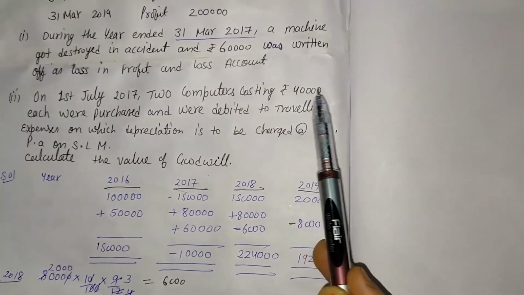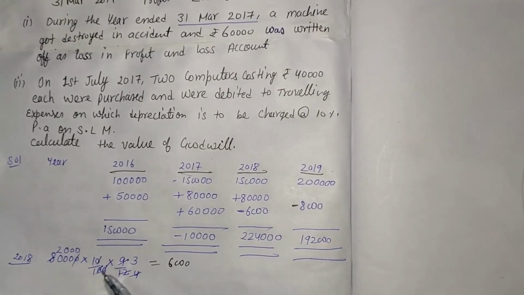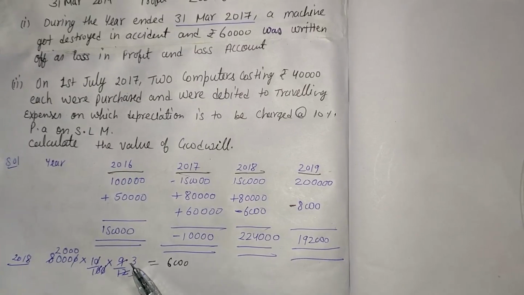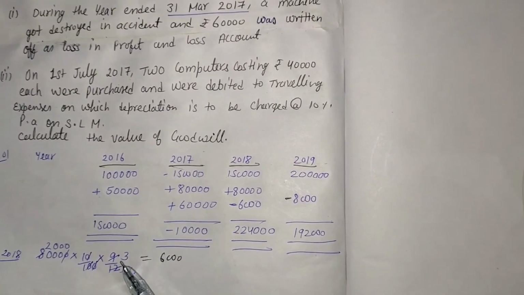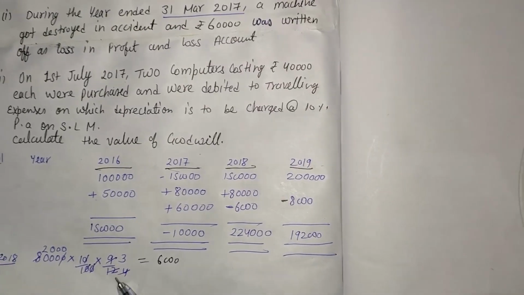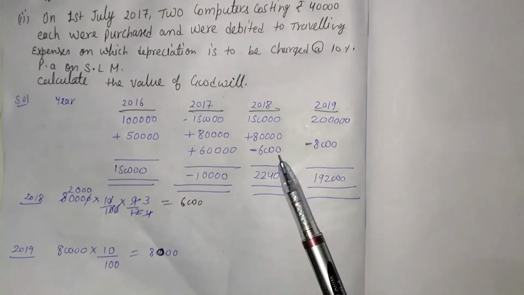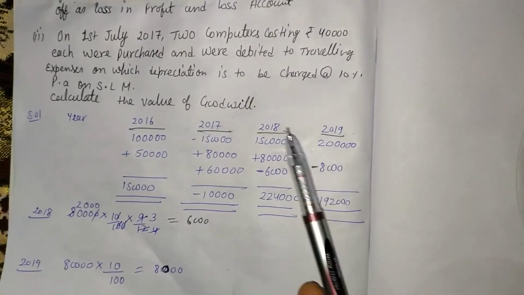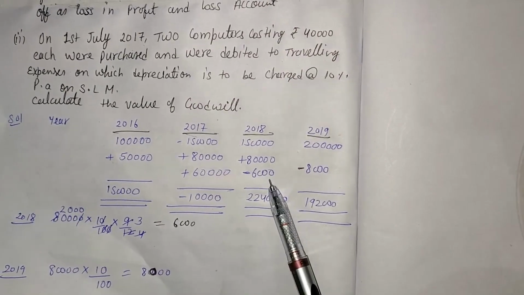So 40,000 plus 40,000, that is 80,000, rate is given, that is 10, 10 divided by 100. We take the months as 9, because the computers were purchased on 1st July. There are totally 12 months. After calculating this, we are getting 6,000. So depreciation is always subtracted. So in 2018 we subtract rupees 6,000.